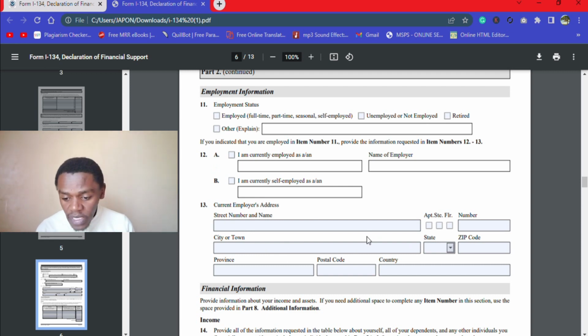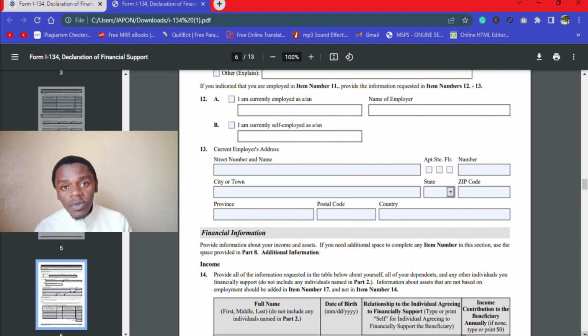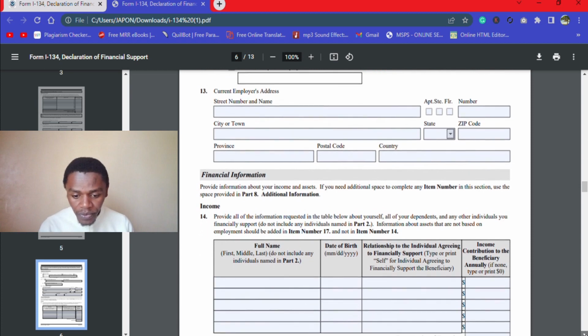It's not necessary that they will contact them, but if sometimes it may need, then they might contact, but you put the employer's information here just for proof.